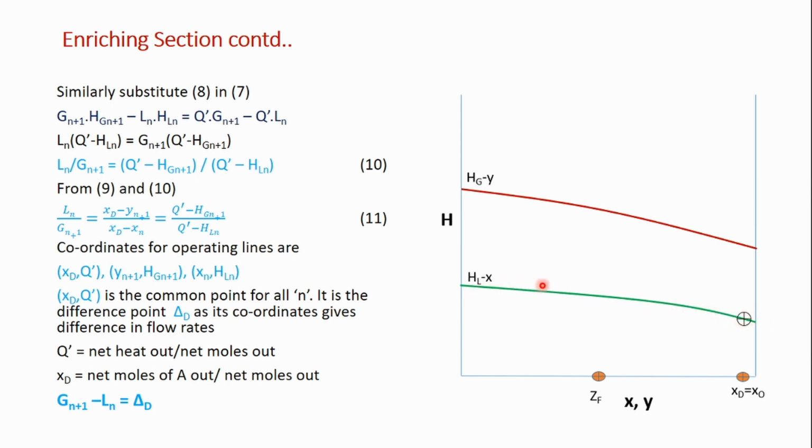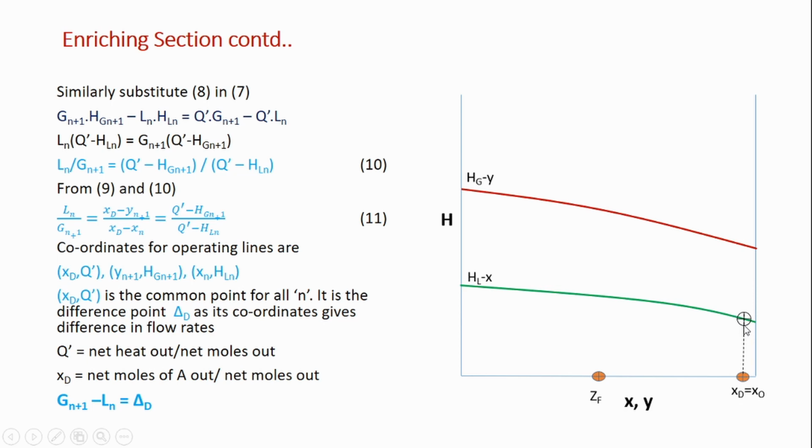This is the line for saturated liquid, or liquid at its bubble point. This is the line for saturated vapor, or the vapor at its dew point, right? So if this distillate is recovered as a saturated liquid, this distillate point will lie on the saturated liquid line.